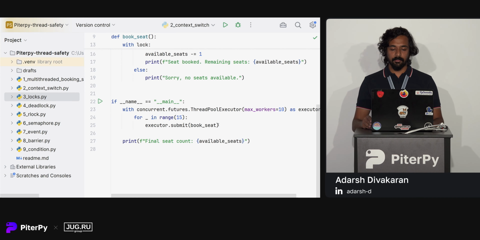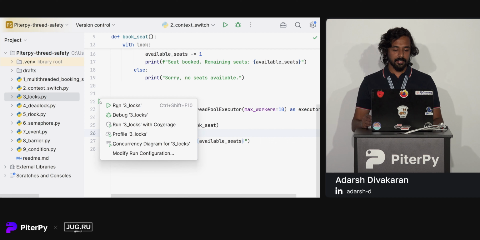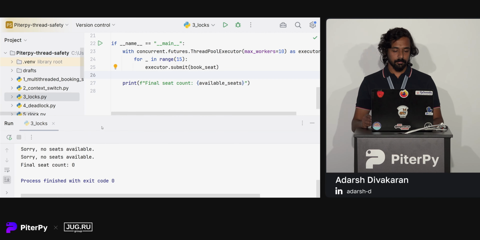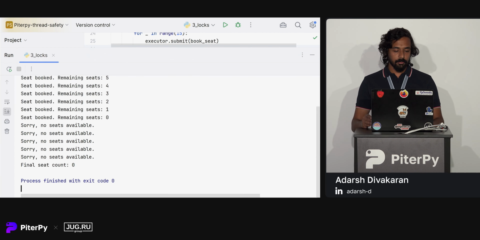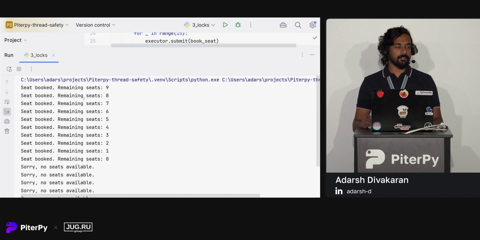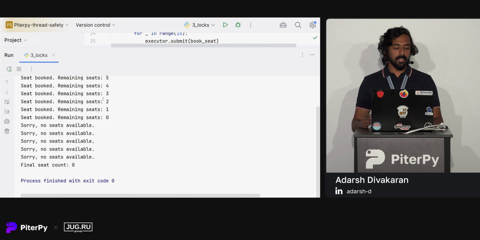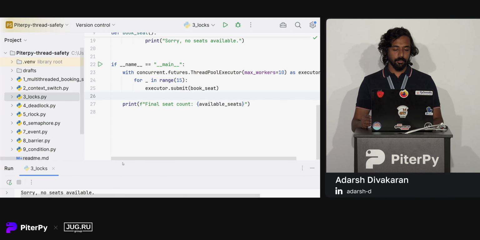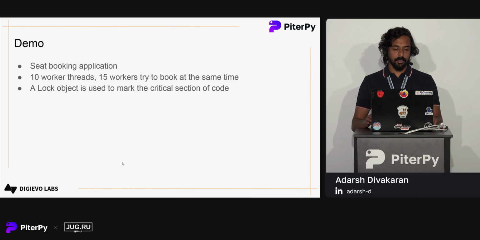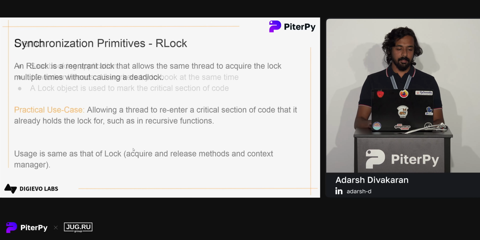We have 10 seats. We have 15 threads trying to perform the booking. Let's see what happens. So now it behaves as expected. We can see the first 10 threads which reached there first could get a successful booking, and for the last 5 threads we can see the message that no seats are available. So this is how we can use locks to make our code thread safe.